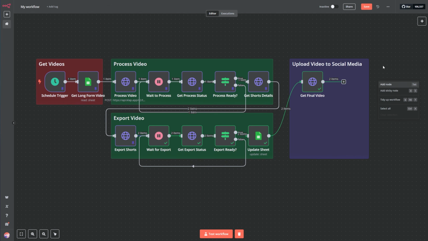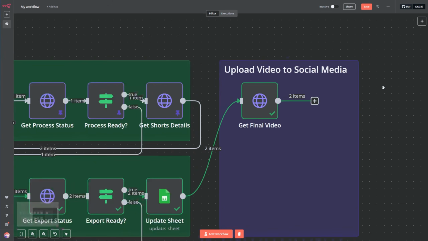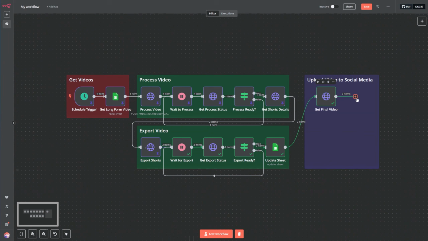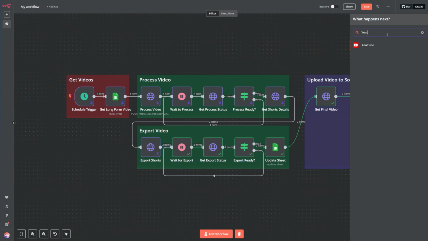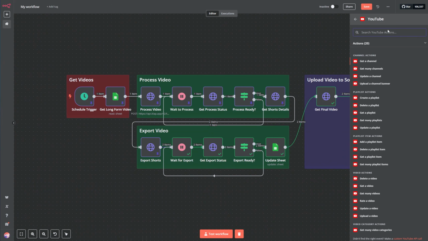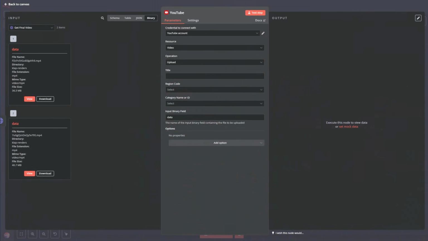In case you are going to upload to YouTube, this is really simple. Just click on the plus, select YouTube, and upload video. Upload a video, just like that. You should already have your YouTube account. If you don't, just follow the tutorial in our community on how to set up your account.